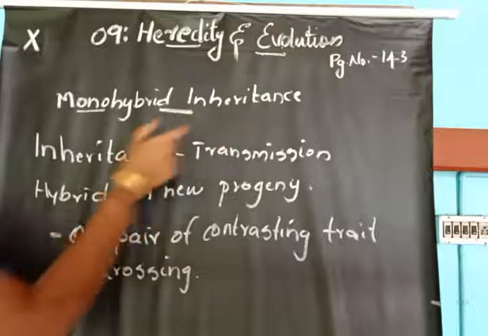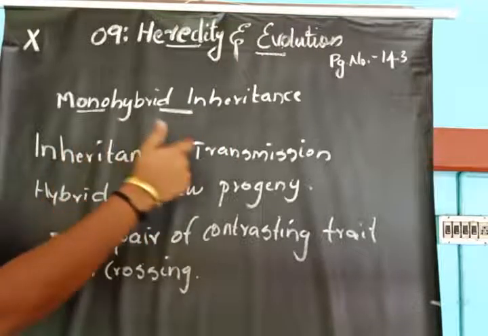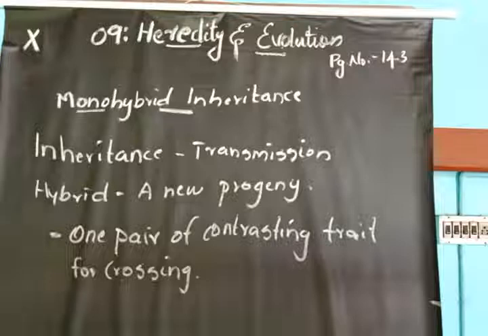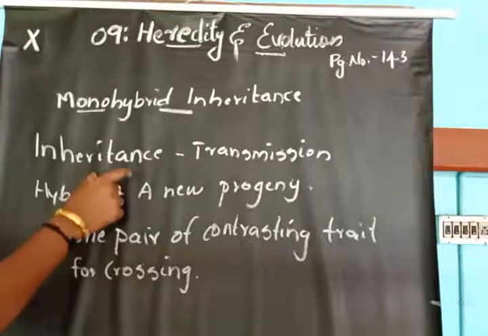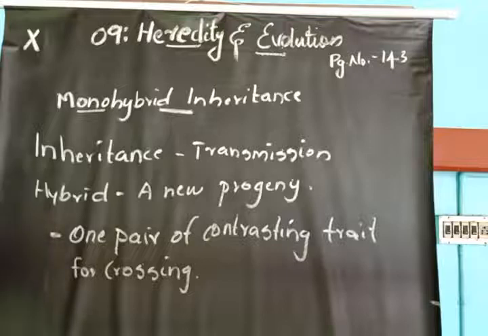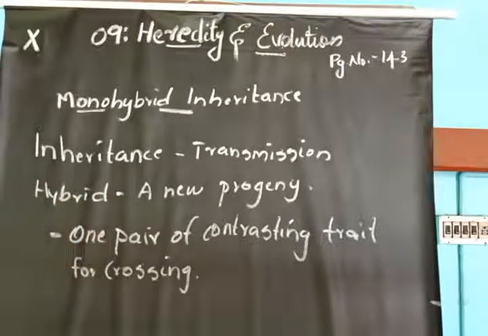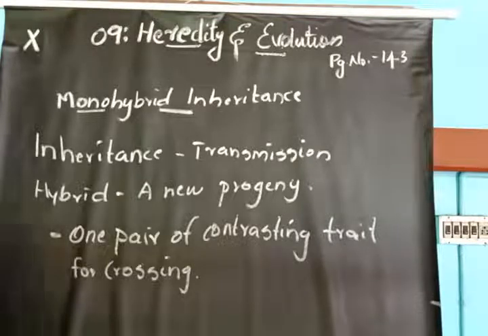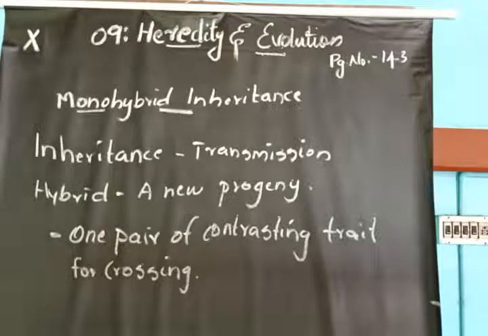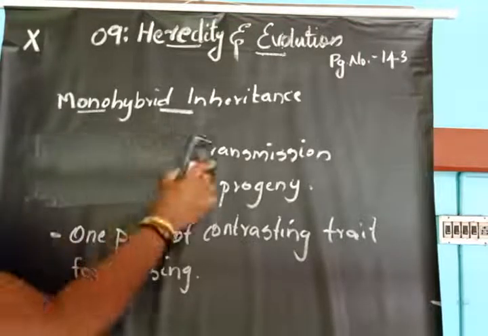So you understand the term inheritance? Inheritance means the transmission of characters from one generation to the next generation. Then hybrid means a new progeny produced as a result of crossing between different varieties of plant. Then in a monohybrid cross, we study the inheritance of one pair of contrasting characters. These are the definitions of monohybrid inheritance.